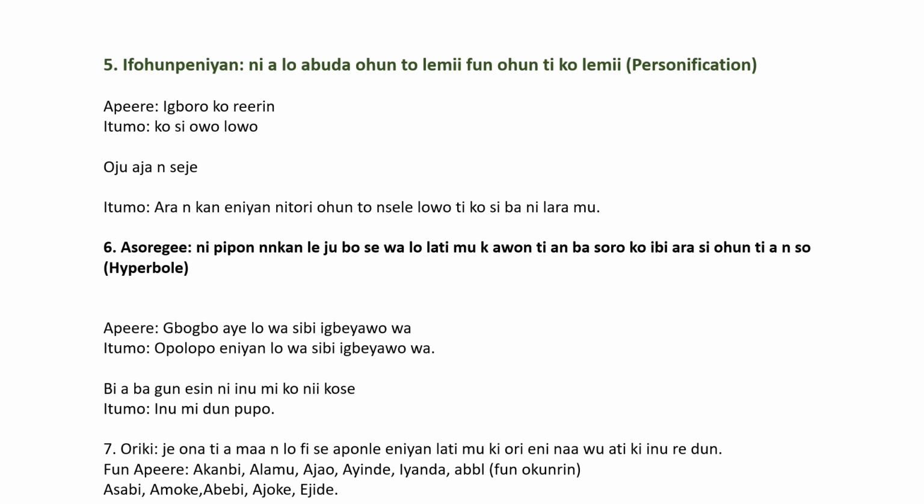Bí a bá gun ẹṣin ní inú mi kò ní kọsẹ̀. If you try to ride a horse in me, you will never feel any galloping whatsoever. Bí o bá gun ẹṣin ní inú mi, in my stomach, kò ní kọsẹ̀. Such a horse will not experience galloping.